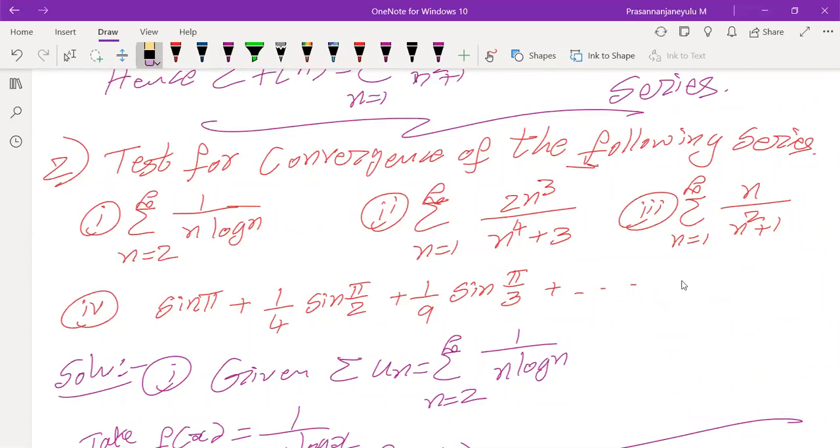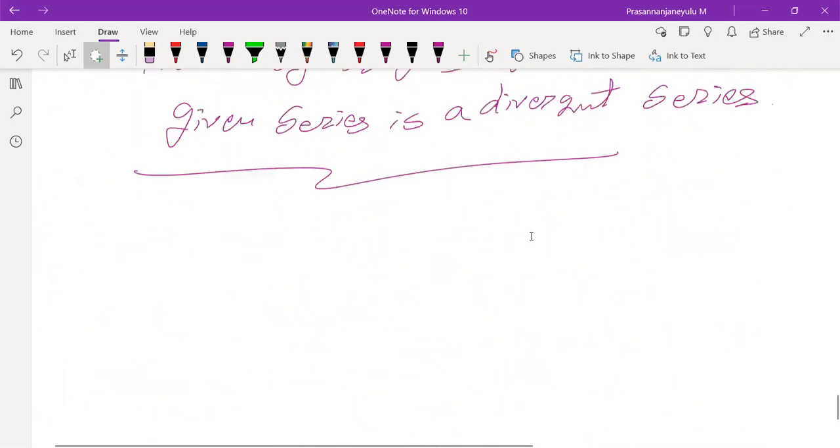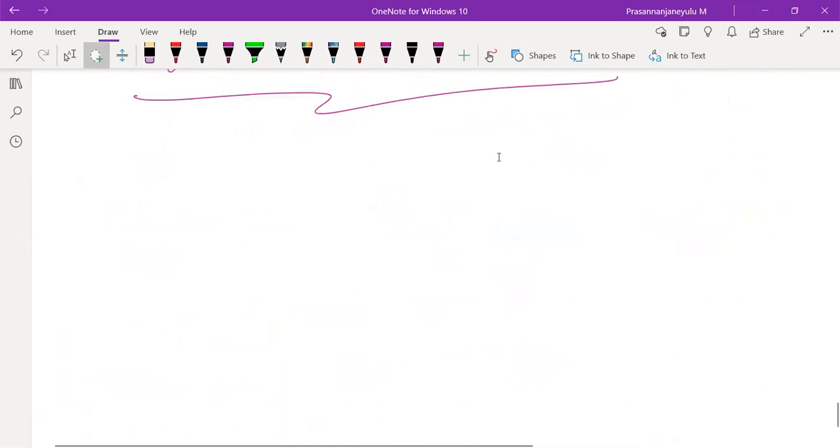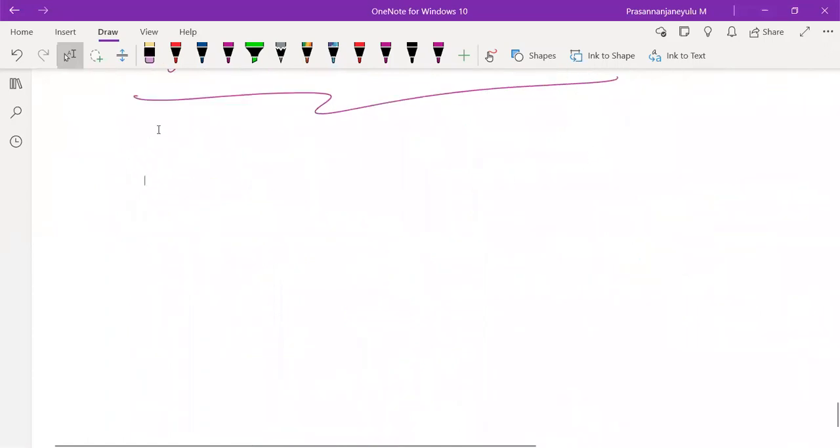Problem number 3, you do it. I left the third one for your practice. Now, taking problem number 4, how can we write it in the form of summation?